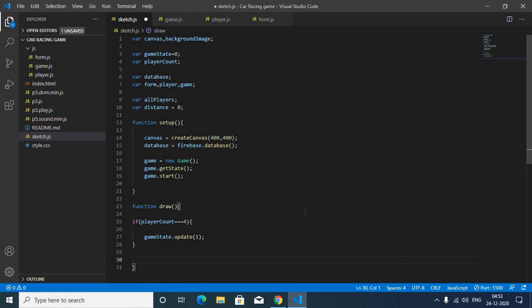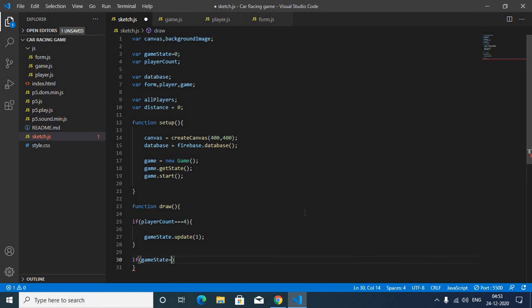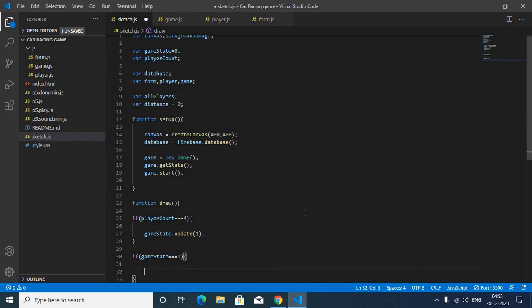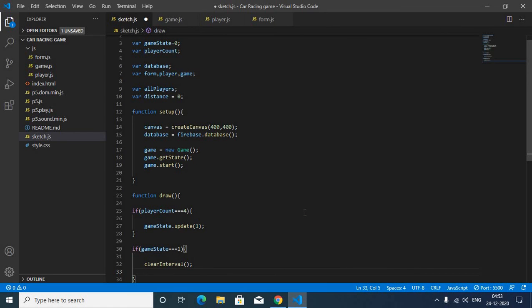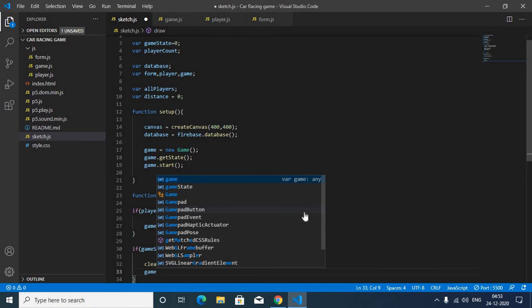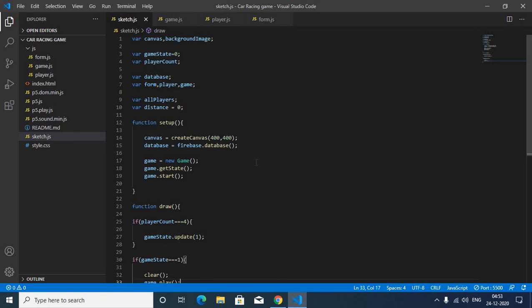Now again I am going to write a function that if game state is equal to 1, so what will happen? First it will clear everything, clear interval, and then it will play the game. So game dot play, so it will run the play function. So our second part is done. Now let's check it out.